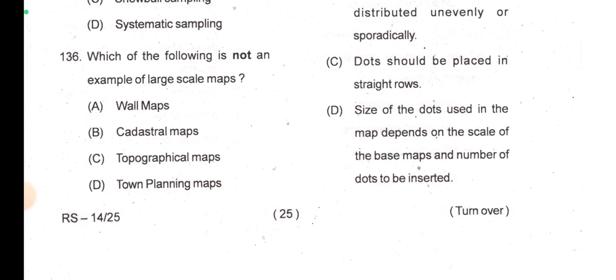Small scale map means minimum detail, right? Large scale is maximum detail. When it is called large scale, the RF scale will be smaller, say 1:5,000. When we say small scale, it is 1:50,000, right? So do clear the idea of large scale and small scale maps. Which of the following is not an example of large scale maps? That is wall maps.